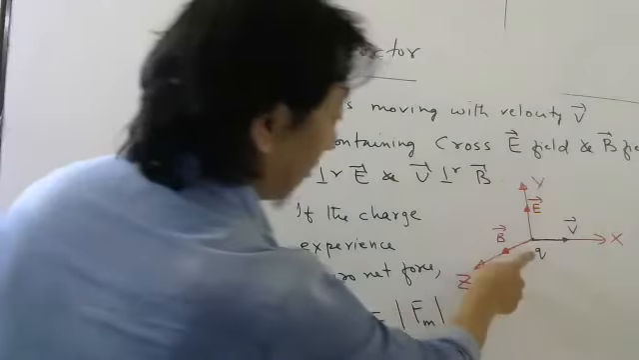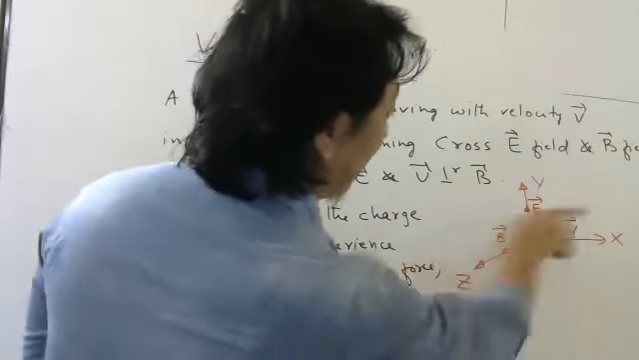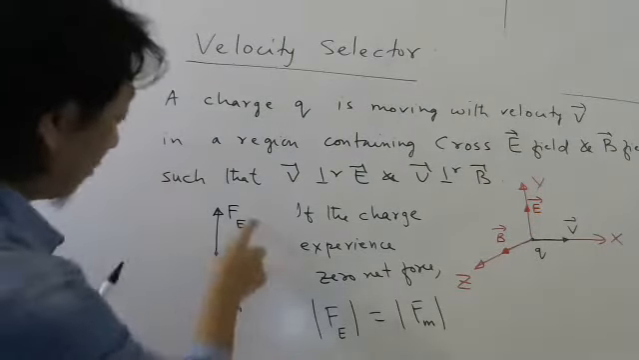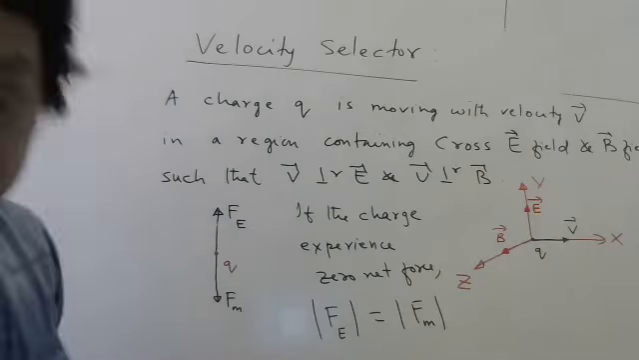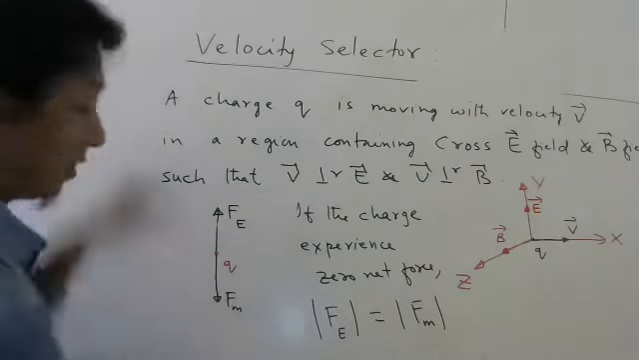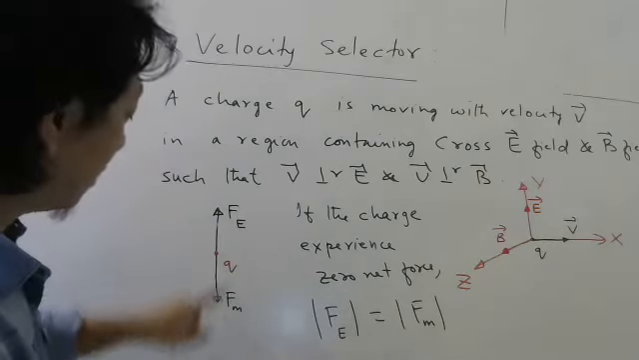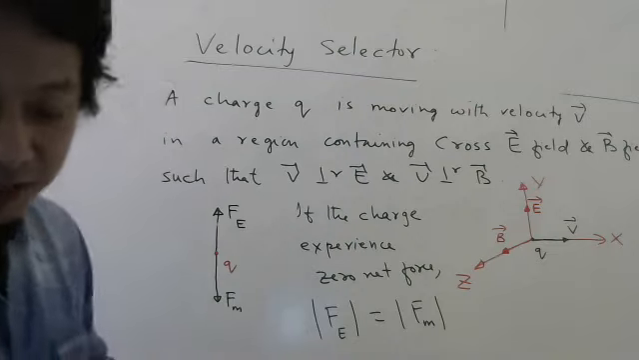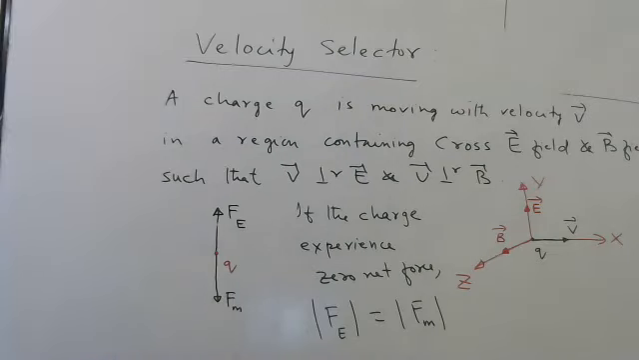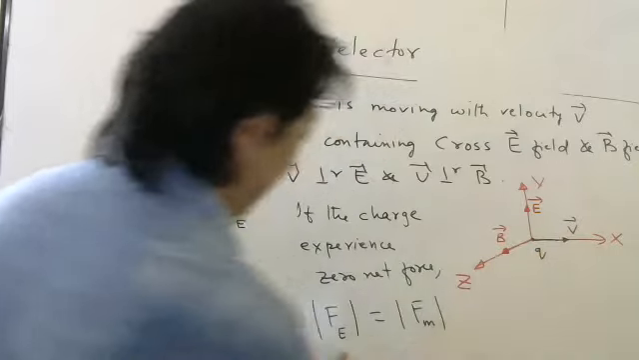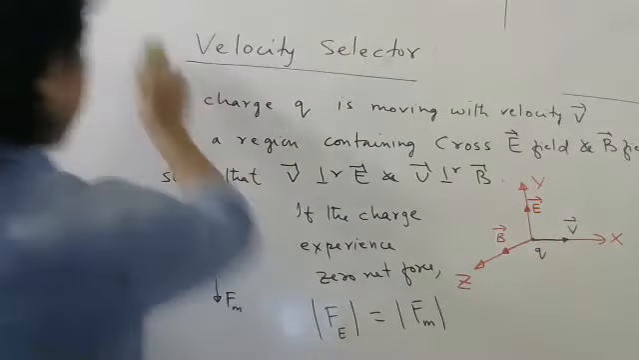You make electric field down, magnetic field inward, then the forces will still be opposite. But I want the forces to be in opposite direction. So if this is 5 Newton, this is 5 Newton, total force will be 0 because they are in opposite direction. So let us see for what velocity this will happen. Let us check.